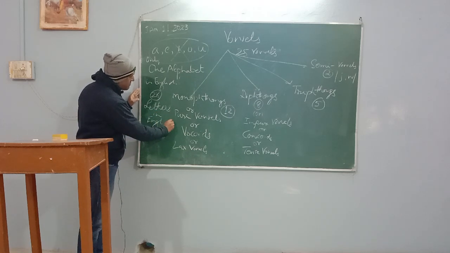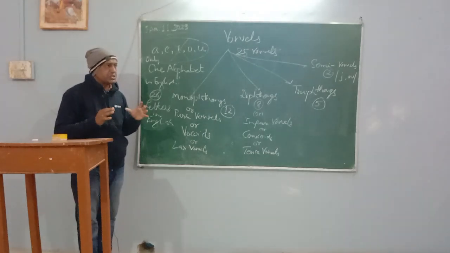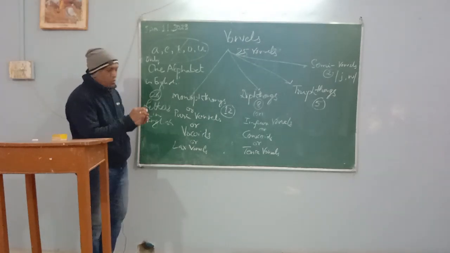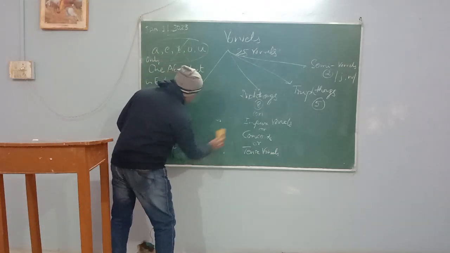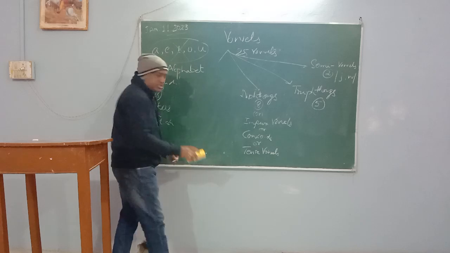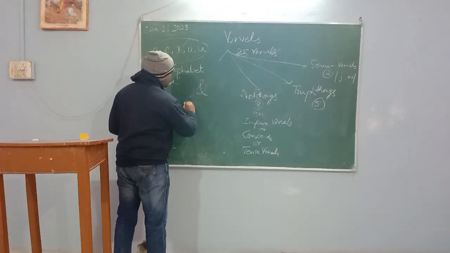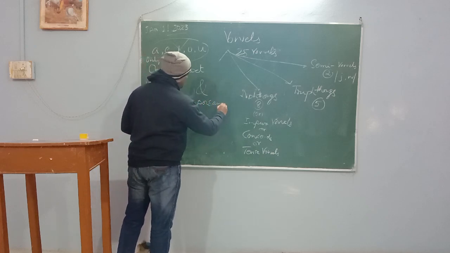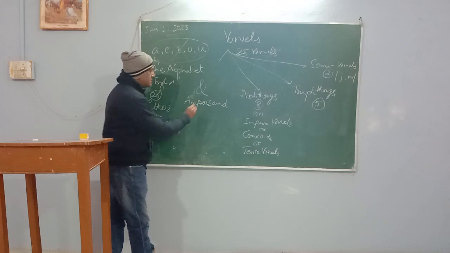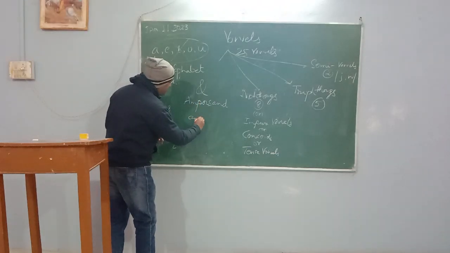But let me tell you one more piece of current information. Currently, the linguists have also decided to add one more letter in the English language, that is informal. This is the ampersand.